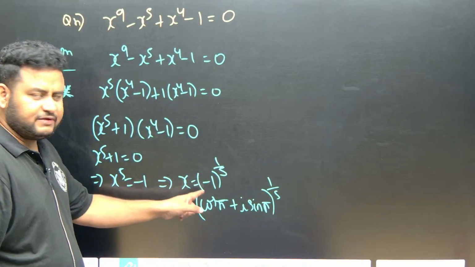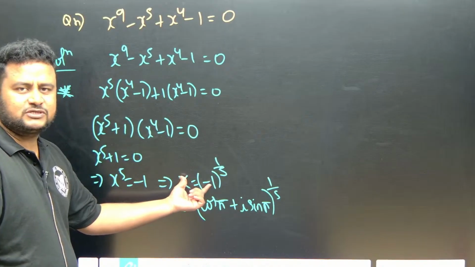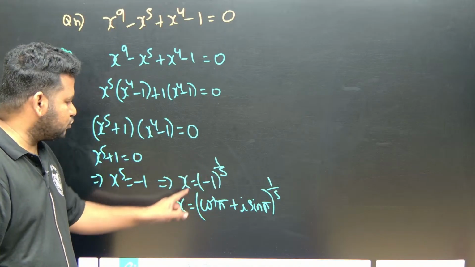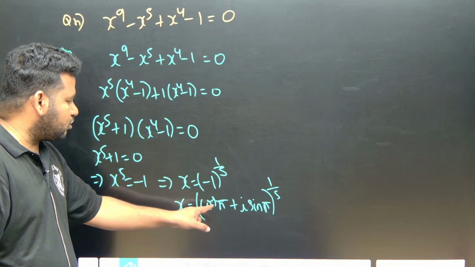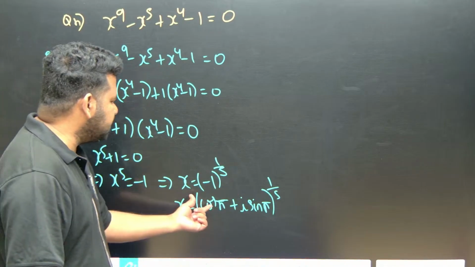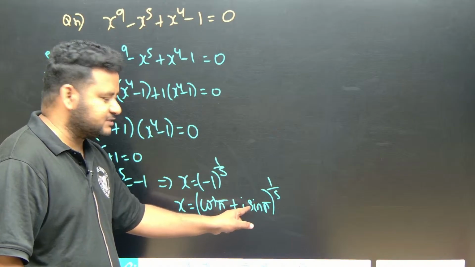Okay, but why are we taking 0? Because here only the real part is there, the imaginary part is not there. So minus 1 can be written as cos pi plus i sin pi. Cos pi is what? Minus 1. Plus i sin pi. Sin pi is what? 0.